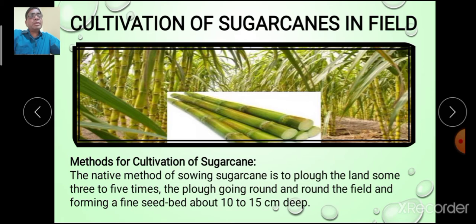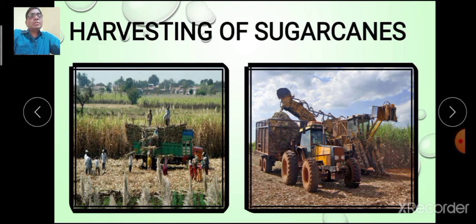In some countries, the fourth cutting is also carried out. When the sugar canes are grown up, they are harvested.